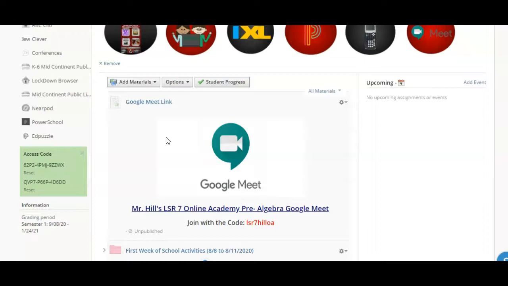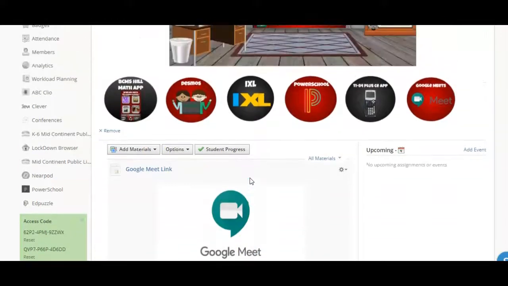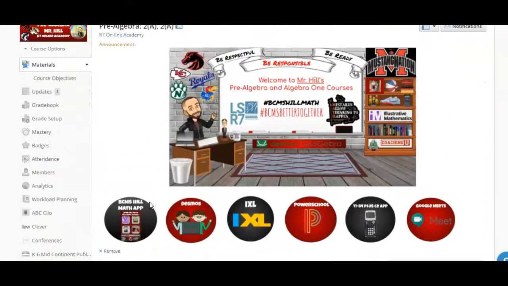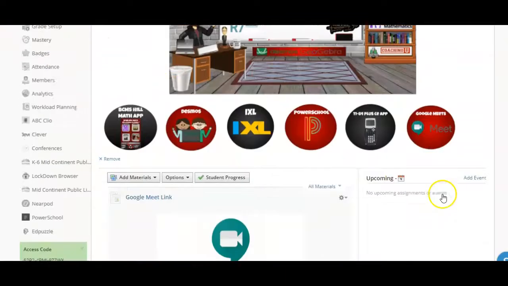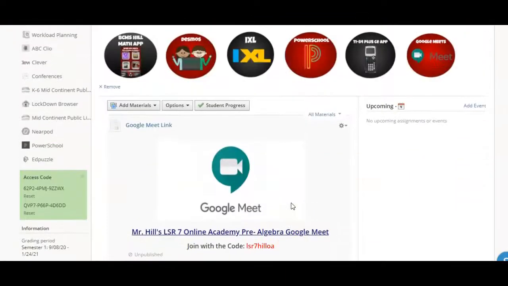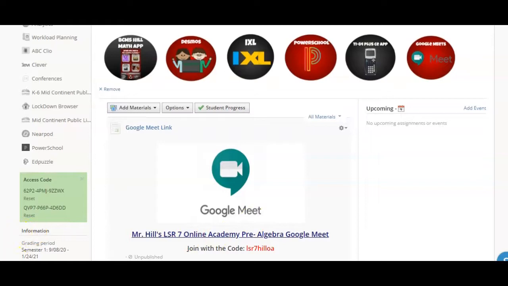From then on, it'll probably be at least once, if not twice a week, where as a whole group we'll have the opportunity to meet. If there needs to be individual time, we will communicate that as we get going. So it's really important to make sure that you can locate Schoology and realize that we'll be using Google Meet when we have times to meet as a whole online academy group.